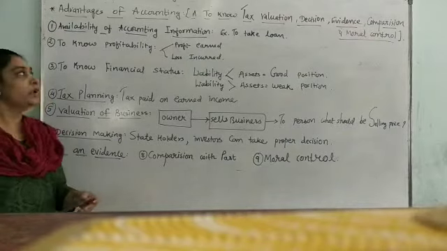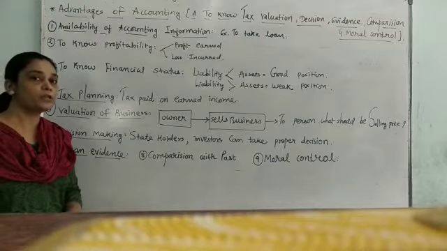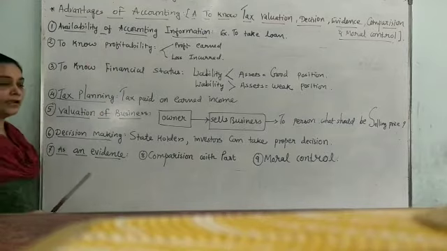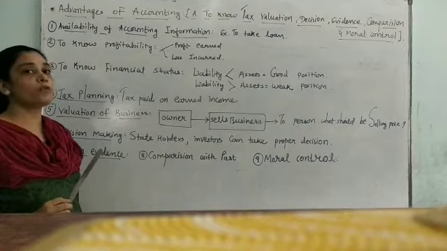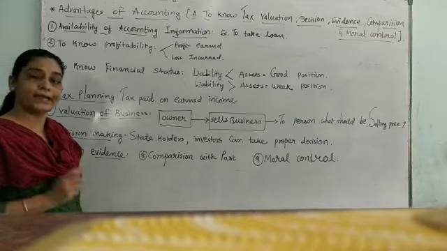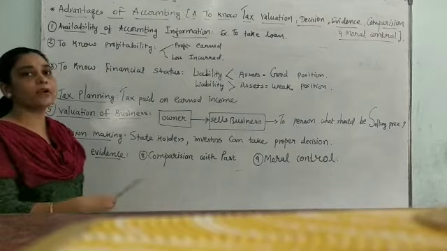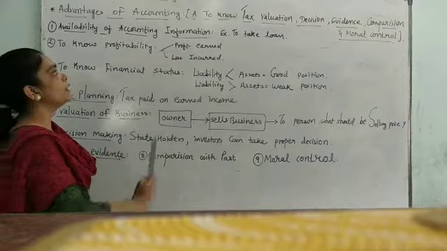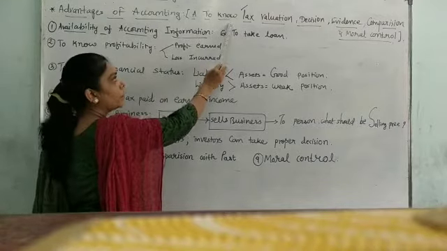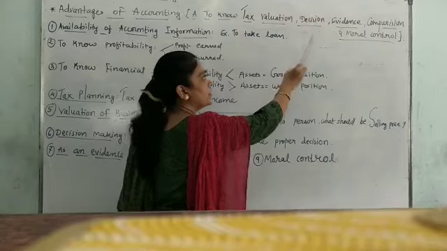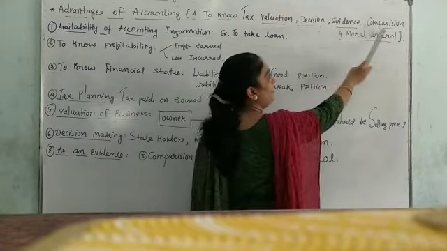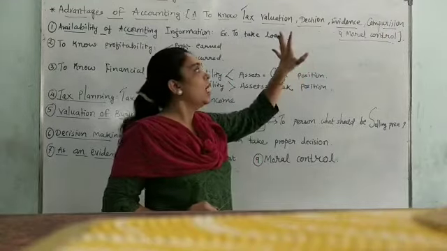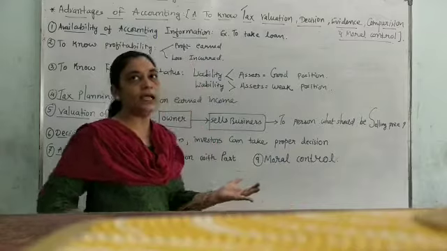Hello students. Now in the next question we are going to see the advantages of accounting. It means that when a businessman writes his books of account regularly, daily, then which benefit is he going to have for his business. To learn this, my clue is: availability, to know, tax, valuation, decision, evidence, comparison and moral control. These will be your headings. Accordingly, I am going to make the sentences for the headings.